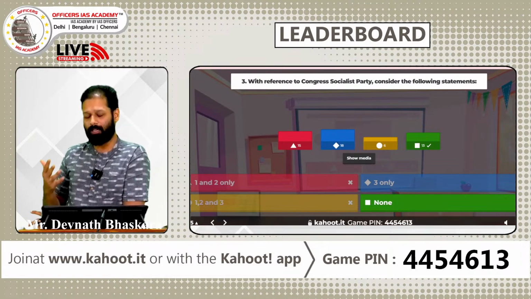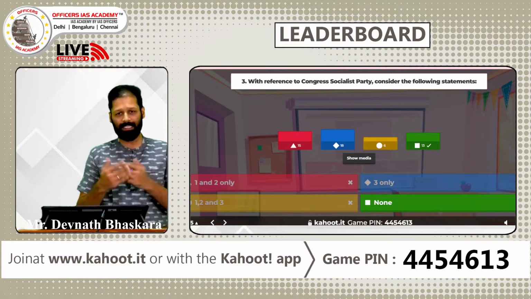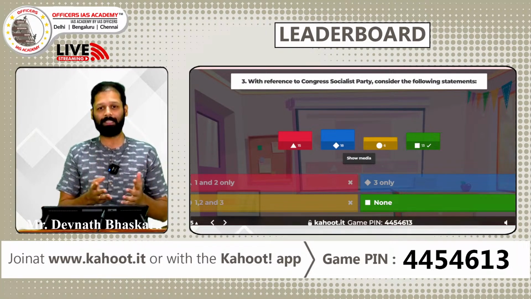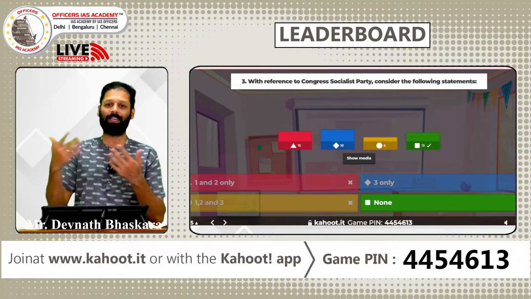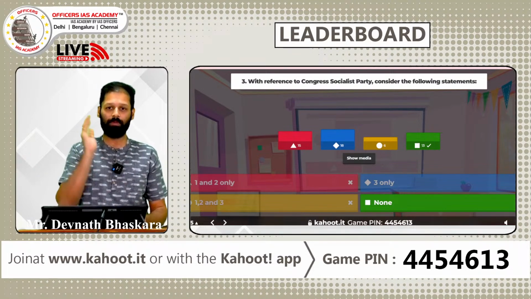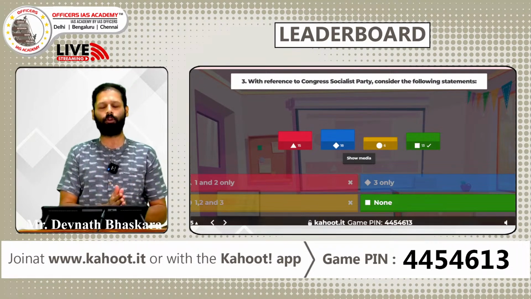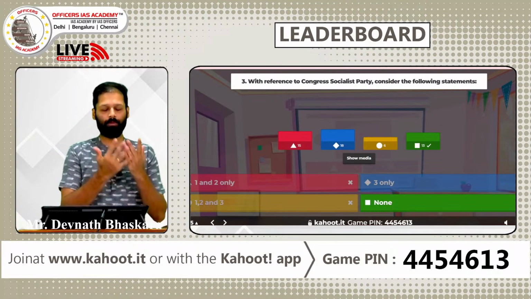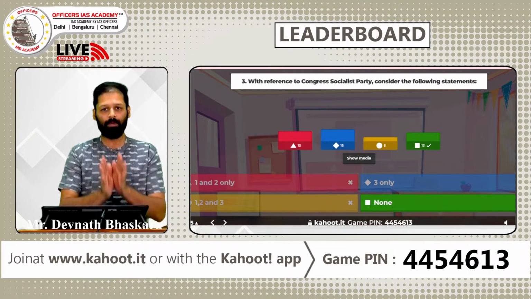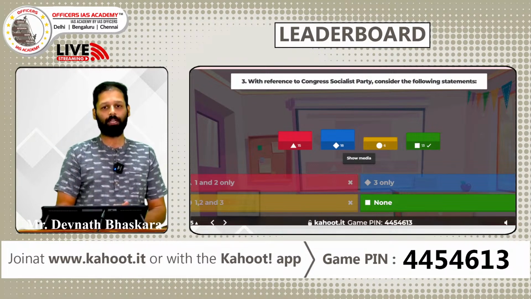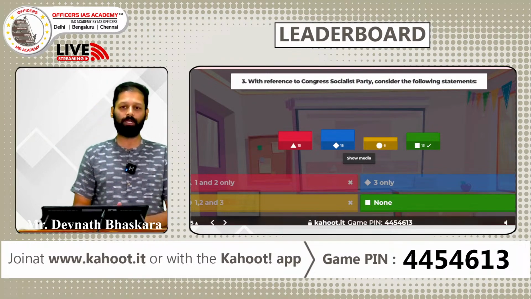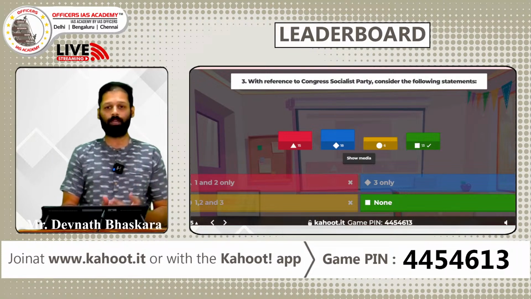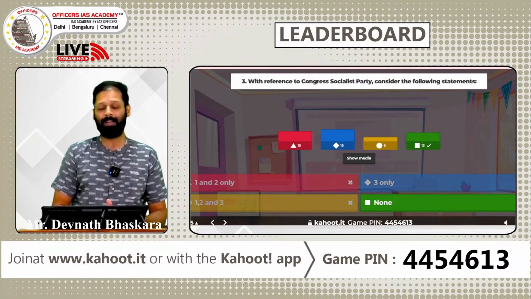Based on the request of Gandhiji, acceding to his request that you please don't split out of Congress at this time, you don't create another wedge and make it easier for the Britishers to break the national movement. You stay within the fold of Congress and fight for the elections. You go participate in the assembly, no problem, but don't go away from the Congress main fold, is what he requested, and they acceded to the request because Gandhiji was the most important figure in the national movement at that point of time.